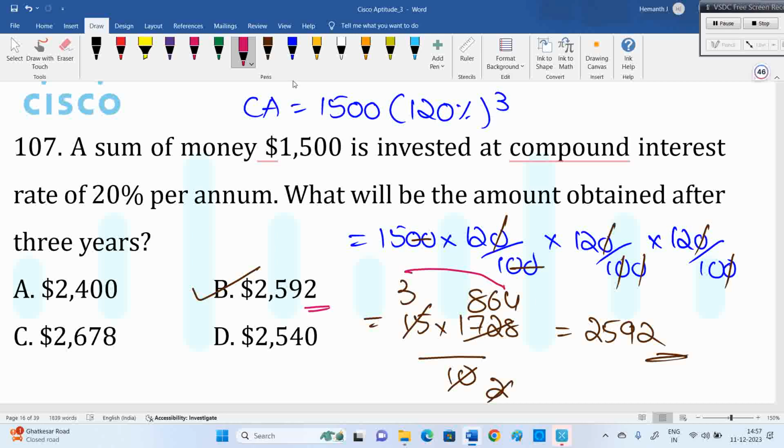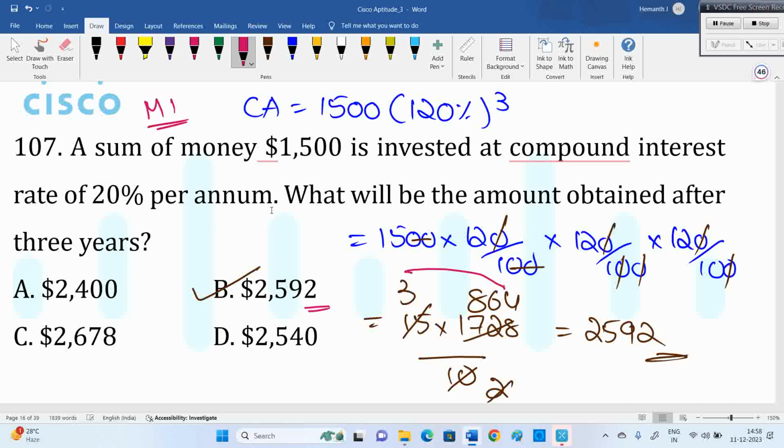Amount means no need to remove the principal. Sir, if they ask compound interest, then remove 1,500 from that. Minus 1,500 will give you the compound interest. Compound interest means we have to remove the principal. This is amount. Amount means no need of minus 1,500. Some people may have that habit of minus 1,500, but that is only for compound interest. This is one method to solve the question.